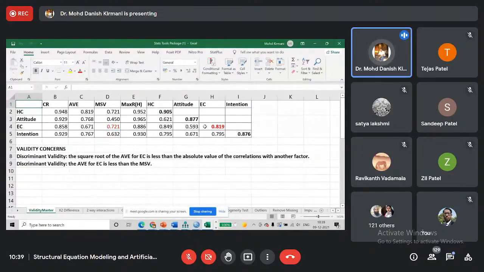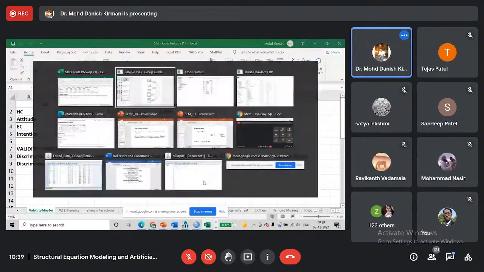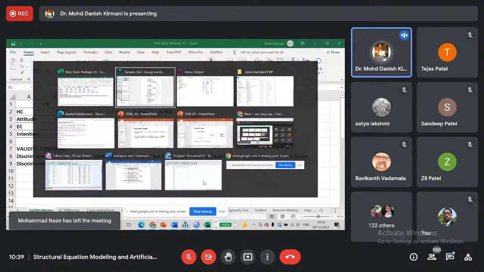So this is how you can run CFA. You may face some problems. I have told you how you can improve your model fit indices and how you can improve your construct validity. If the results are not encouraging, this is what you can do. So this is how CFA can be run in AMOS. If you have any questions, you can discuss.